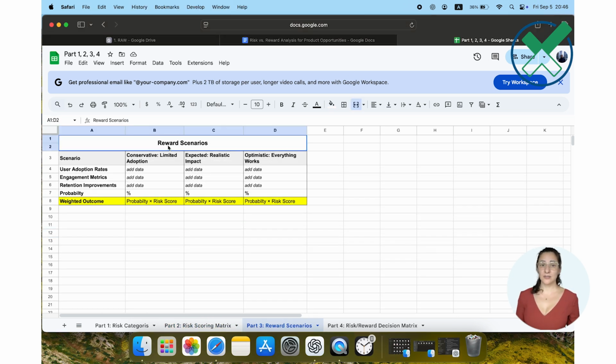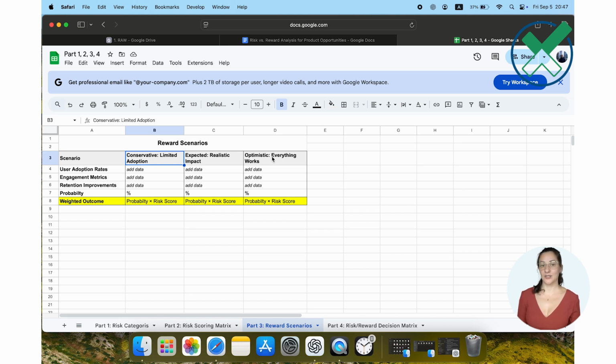Now the fun part, what's the actual upside here? As a PM, you're thinking about business impact and user value, not your personal revenue. Create 3 scenarios. Conservative is limited adoption but some value. Expected is your realistic impact. Optimistic is everything goes right but still achievable. Think in terms of metrics that matter to your company. User adoption rates, engagement metrics, retention improvements, or revenue impact if you're working on monetization features. For example, improving retention by 5% might be worth millions to your company.